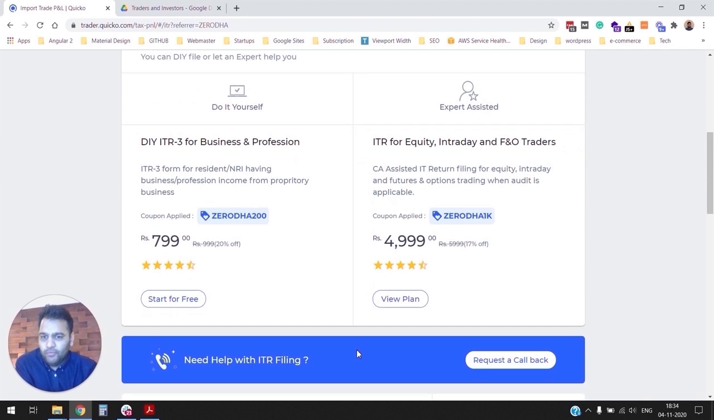If you scroll down further, there's an option to also request a callback. So if you're not sure which option to choose, leave us a message and somebody from Team Quaco will reach out to you, understand your income situation and recommend you the right plan.